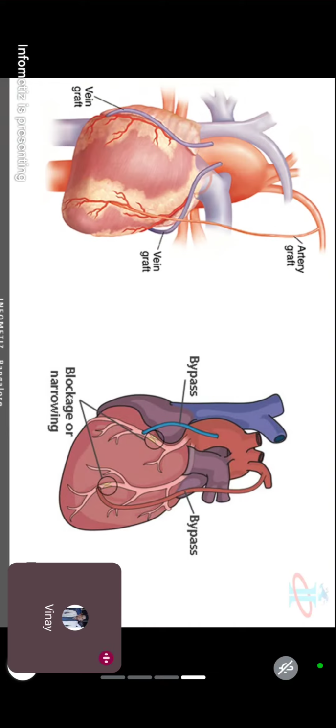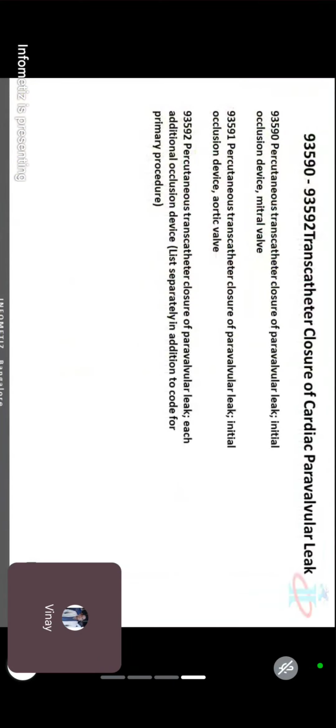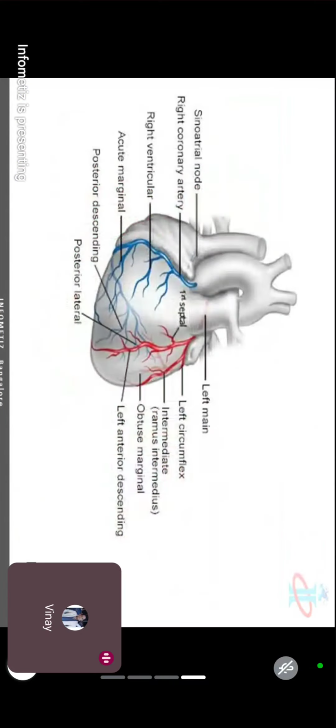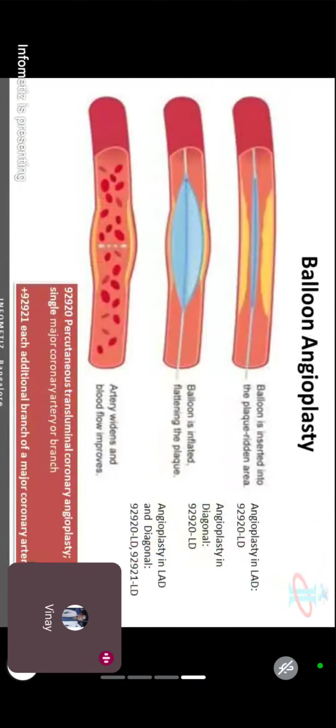Okay, one more thing I missed. Because this bypass graft is a surgery part, bypass surgery, we will not get code for how to do the bypass graft here, because medicine is all about the non-surgical procedure. We have one more thing which is known as a balloon angioplasty. Suppose now I missed this one.